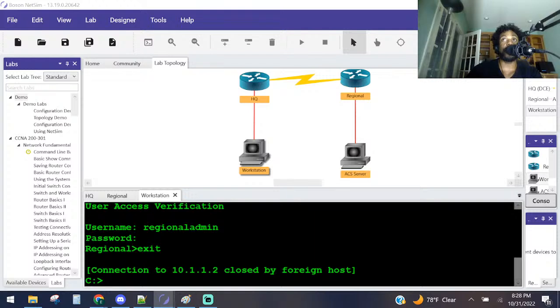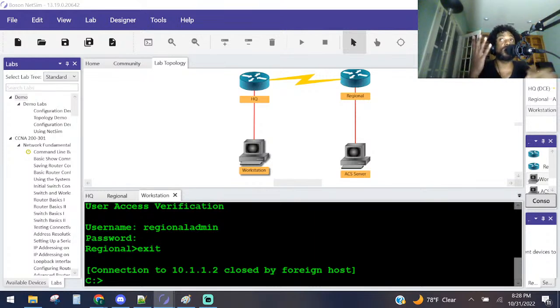On regional, create an exec authorization method named local author. Configure authorization to be performed against the local router's database. So what are we saying here? We're going to create a list. Remember, AAA stands for, again, what? Authentication, which checks your username and password. Authorization, which says what you are allowed to do on this device. And then accounting, which creates a log of all the things you've done.